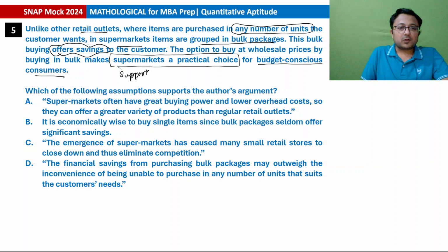Okay, so if the author is showing support for the supermarket, then the option that is not showing support for the supermarket, or not affirmative for the supermarket, will not be the answer. ठीक है. Additionally, assumption क्या होगा? What can be the assumption of the author behind this argument? क्या assumption हो सकता है?